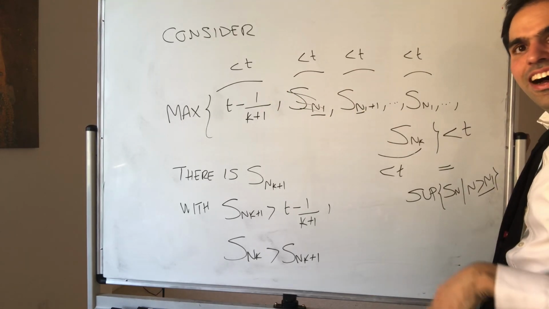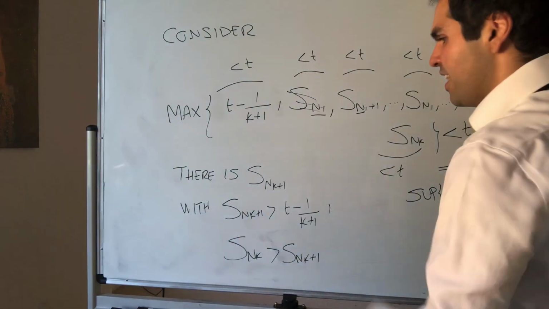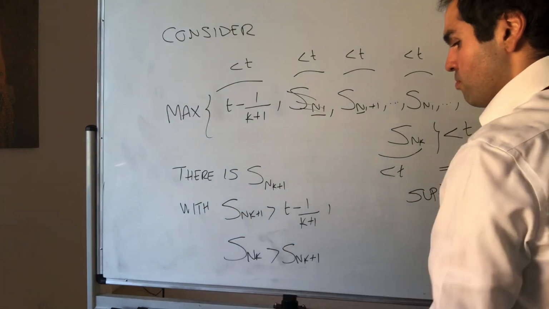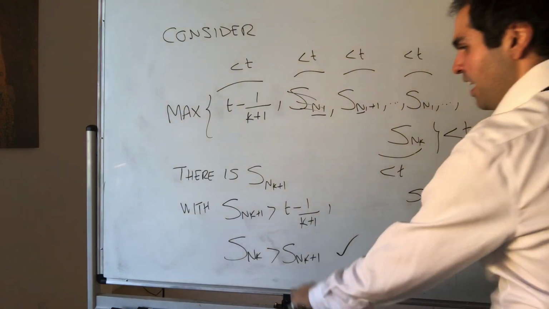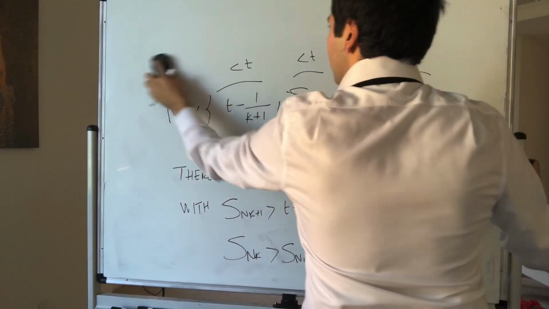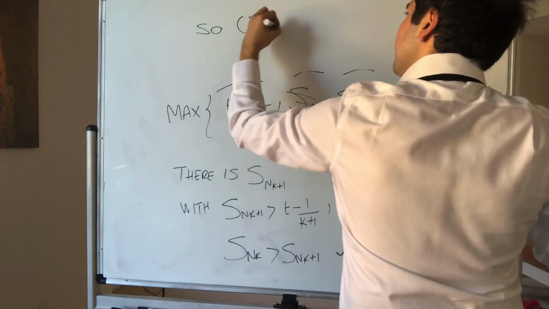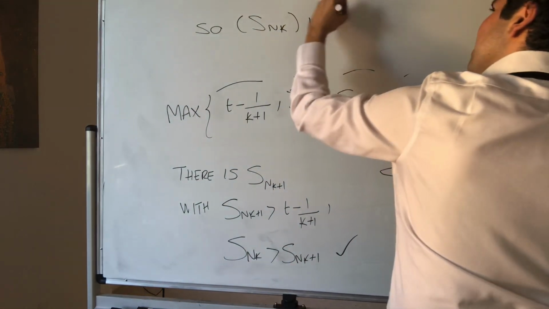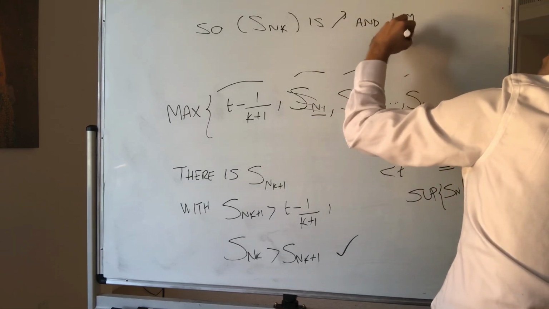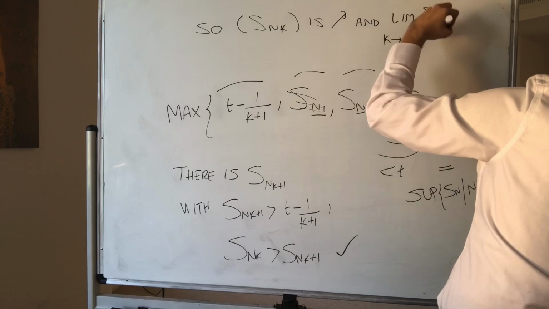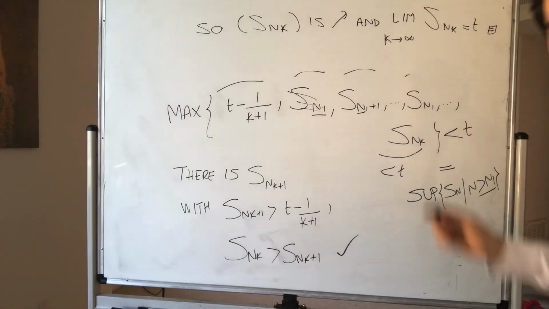So it's a new term in some sense, just like we did before, and therefore, we're done really by induction. So then what we get is that S_{n_k} is increasing, and the limit in the end, as k goes to infinity, of S_{n_k} is t, which is the supremum. Ta-da!